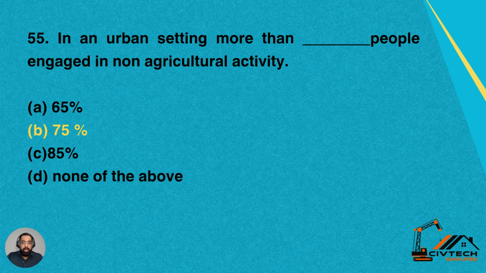Question 55. In an urban setting, more than dash people are engaged in non-agricultural activities. So in a city, maximum people are engaged in non-agricultural activity. Therefore, that area is called a non-agricultural area or the urban area. Option A is 65%, B is 75%, C is 85%, D none of the above. Option B is correct for this question, which is 75%. So 75% of the people living in a town or city are not associated with agricultural activities.